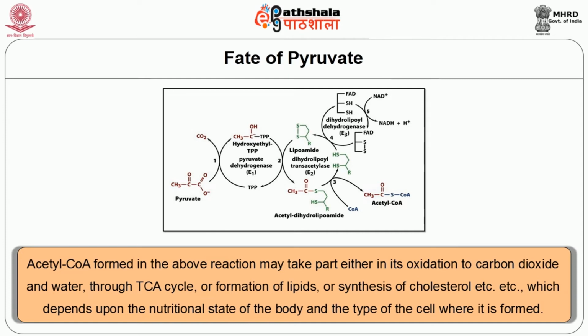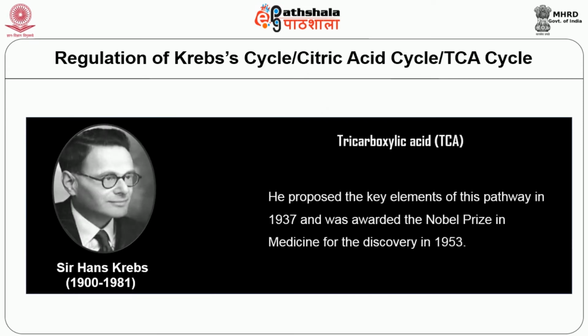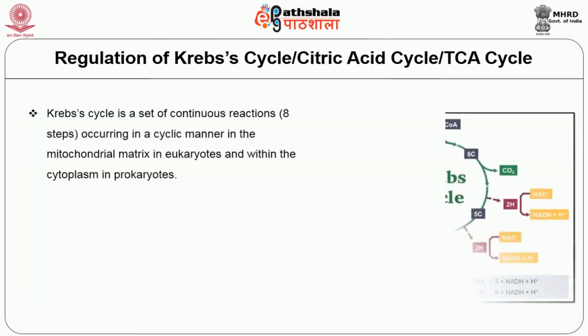Now let us learn about regulation of the Krebs cycle, or citric acid cycle, or TCA cycle. The citric acid cycle, also known as the tricarboxylic acid cycle, is named after the scientist Sir Hans Krebs, who discovered it. He proposed the key elements of this pathway in 1937 and was awarded the Nobel Prize in Medicine for the discovery in 1953.